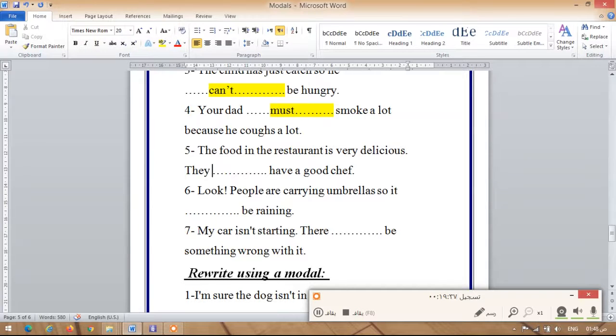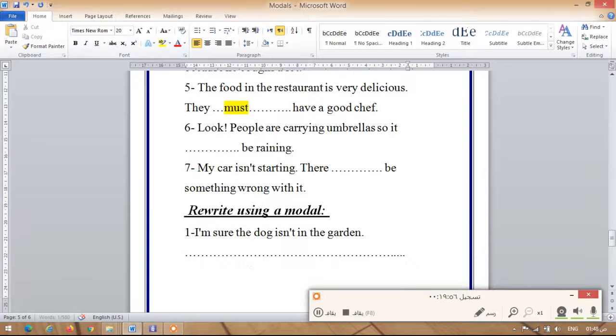And then number 5, the food in the restaurant is very delicious. They don't have a good chef. They can't have a good chef, so how can the food be delicious? So I'm sure that they must have a good chef. And then the following one, Look, people are carrying umbrellas or umbrellas.